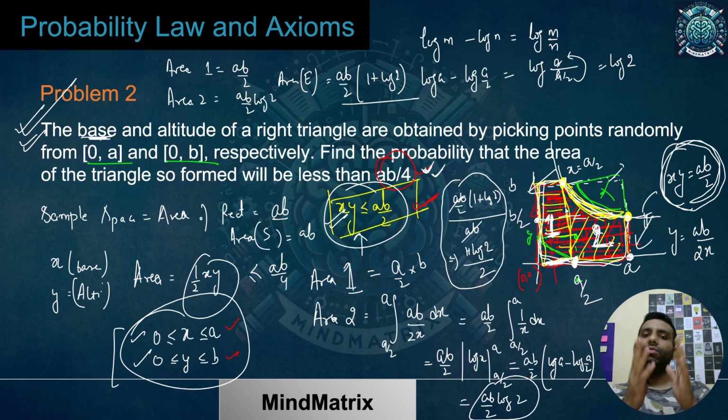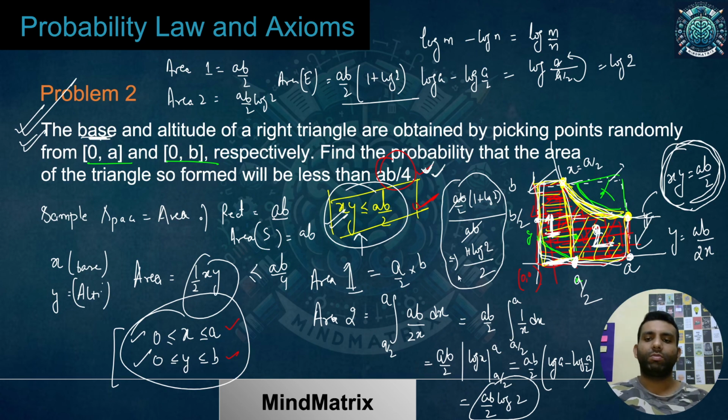For the sample space, we calculated the total number of points possible. How do we calculate that? By finding the simple area of that. That was the rectangle for the sample space, and we calculated its area, that was AB. Now for this one, how do we calculate the area? So we split it into two parts. The first one was a simple rectangle. The second part was the area under this curve.